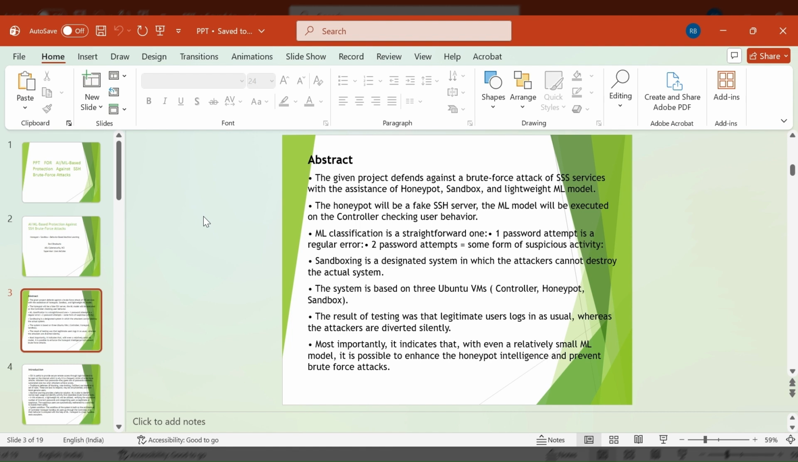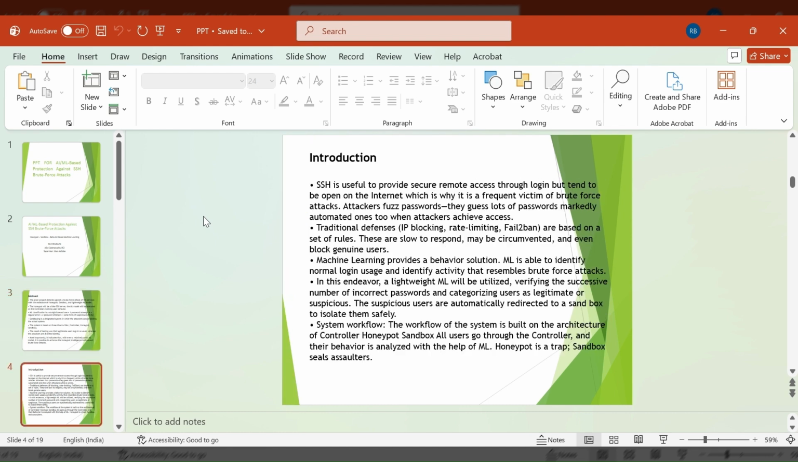I used a simple ML model to look at user behavior. If the user behavior looks normal, the user goes to Honeypot. If it looks suspicious, the user is silently redirected to a sandbox. This keeps the system safe and the attacker never knows.